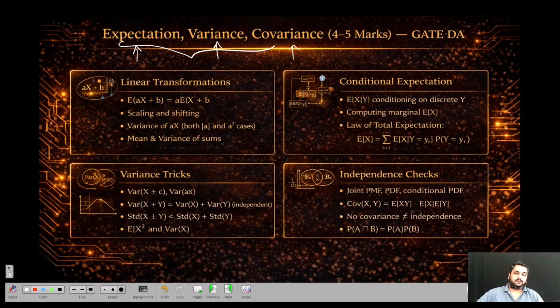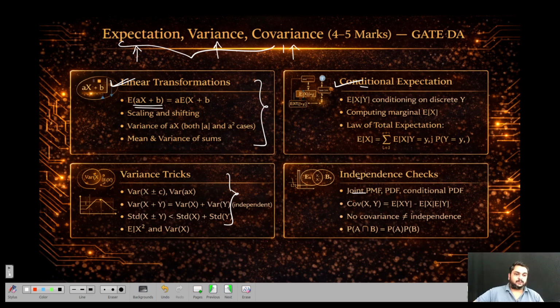Most likely the question will involve linear transformations. In my textbook as well as video lectures I explained there are different linear combinations for each of the expectation and variance. You just go through them once in the revision. Conditional expectation, definitely one question on it. From conditional expectation, you will get the covariance. And there are various tricks I have given in my book also. I solved many problems on this. Please go through those video lectures. I have pinned the lecture videos in my comment box.